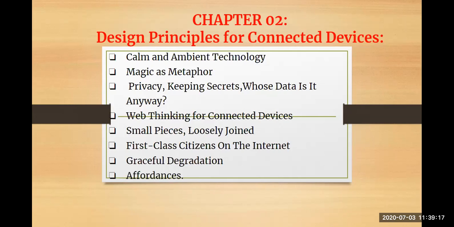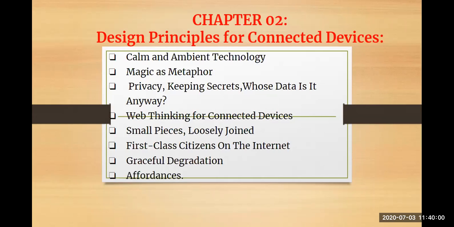As we all know, in IoT we are going to be connected with devices. There will be multiple devices connected at a single point of time. And when I talk about the internet, which is a public network, at times you are connected with anonymous devices also. So whenever you are connected with anonymous devices, there should be some design principles. You cannot just readily connect to any device at any point of time and start exchanging information. You should not do it, because then your privacy concern becomes a big matter. So whenever you are designing an IoT system, you have to have principles for all the devices that you are connecting with.